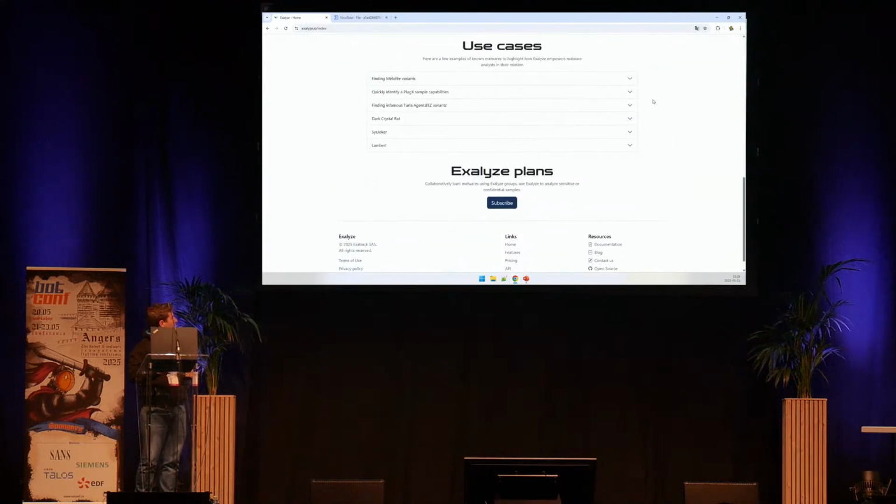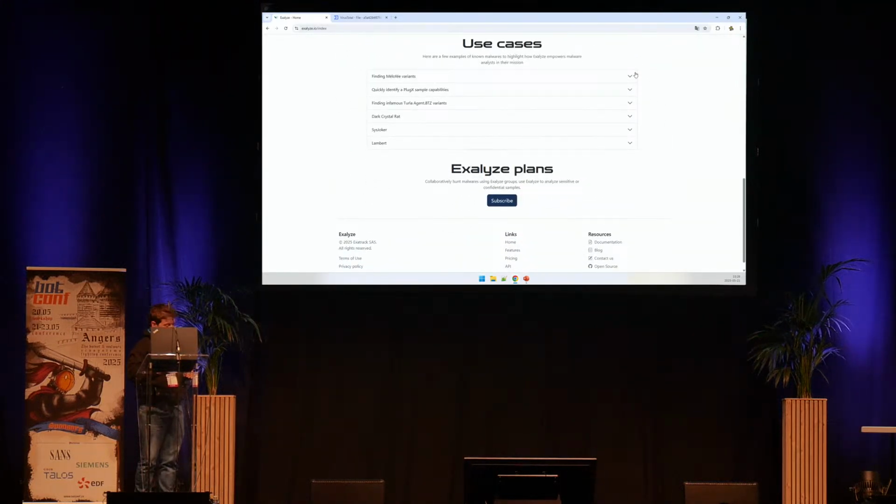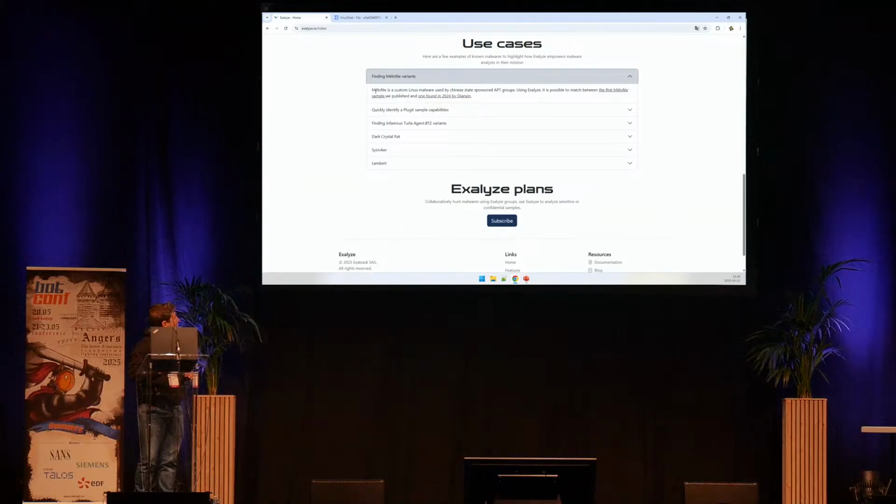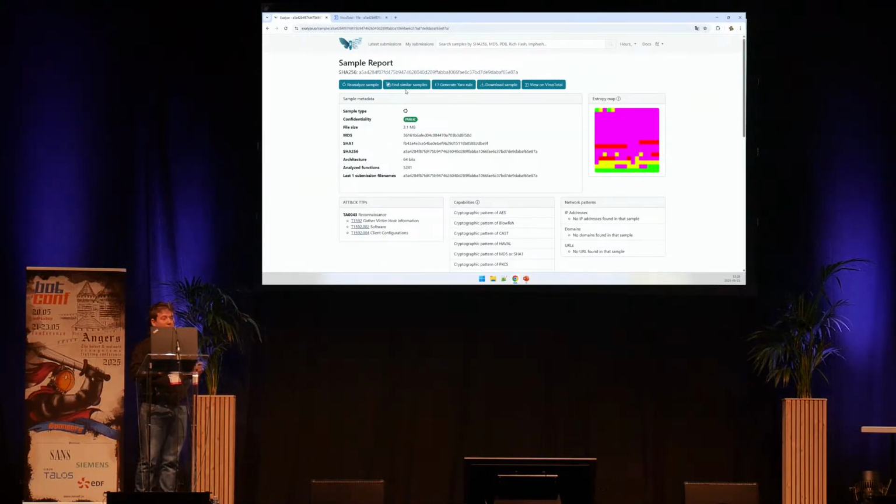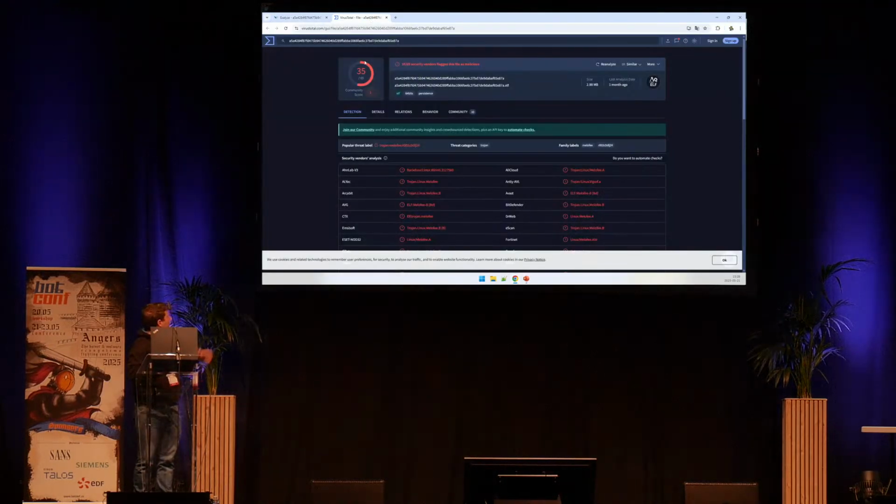I can use this mouse. Like, computing is hard. So we just want to find similar samples to this sample, which is like a malware. VirusTotal says it's a malware.